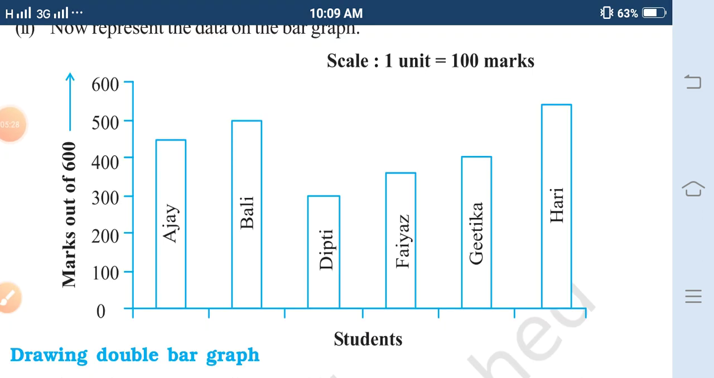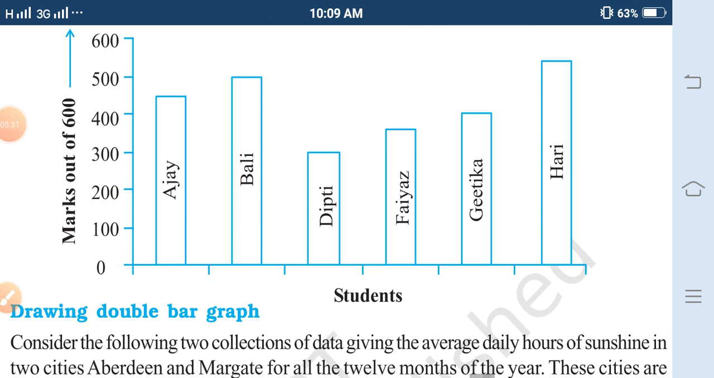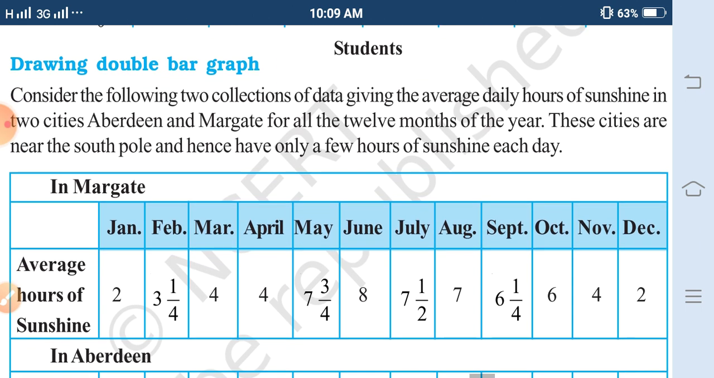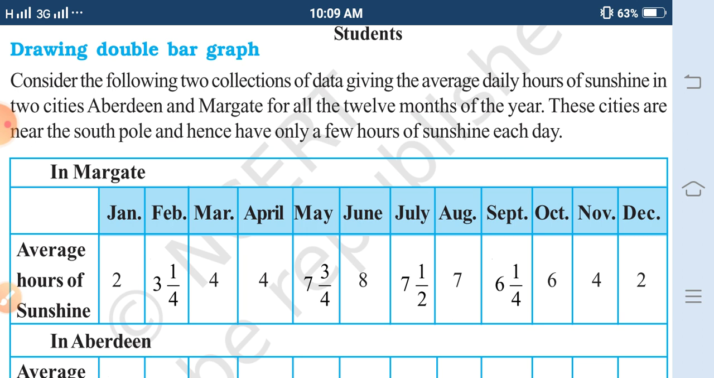This graph is called the single bar graph. Now we will go for the double bar graph. Students, in a double bar graph, we deal with two different things simultaneously. We compare two different things simultaneously. For example, if I want to compare the marks of two students, let the names of the students be A and B.